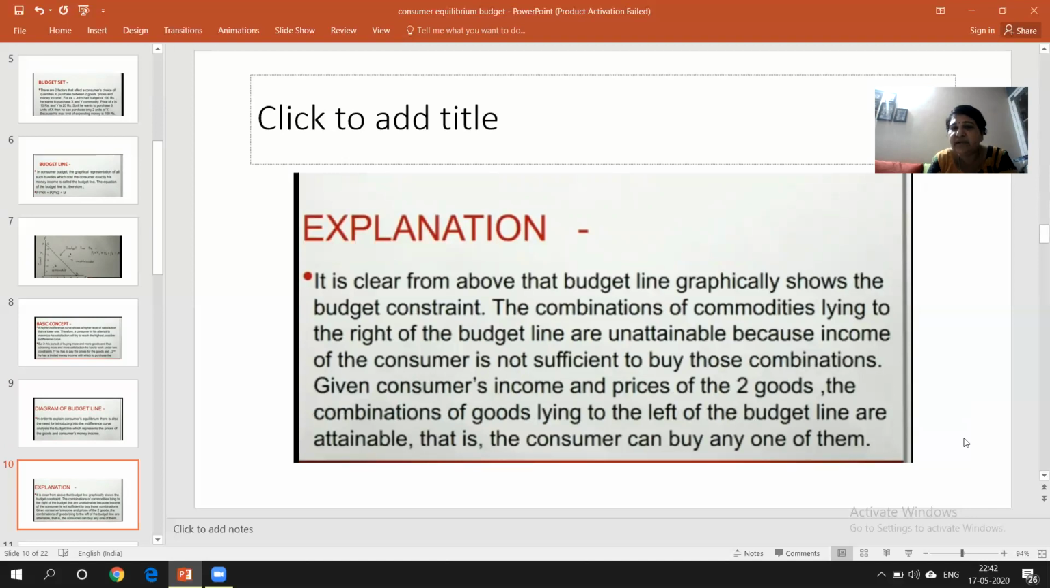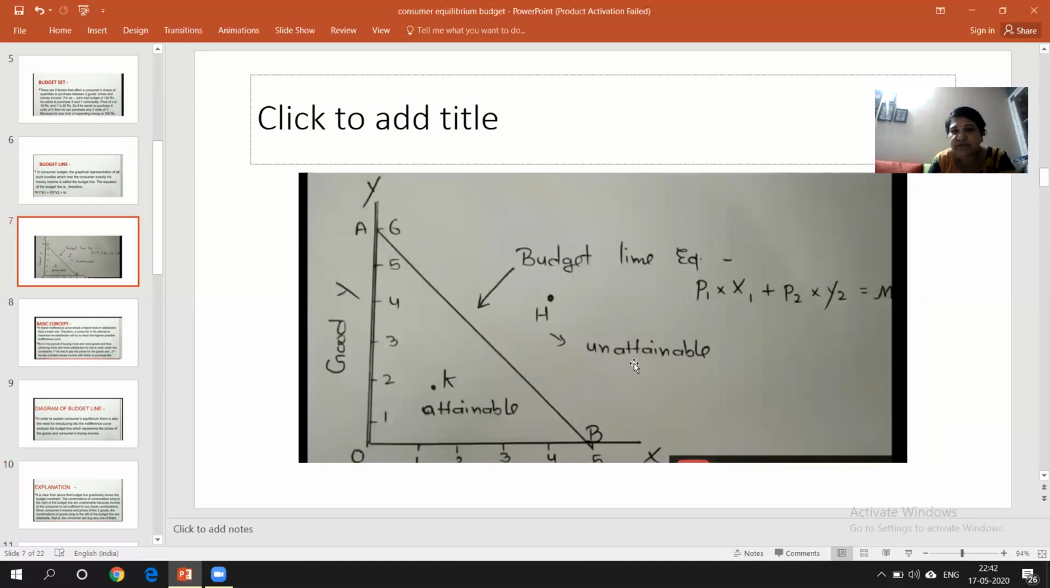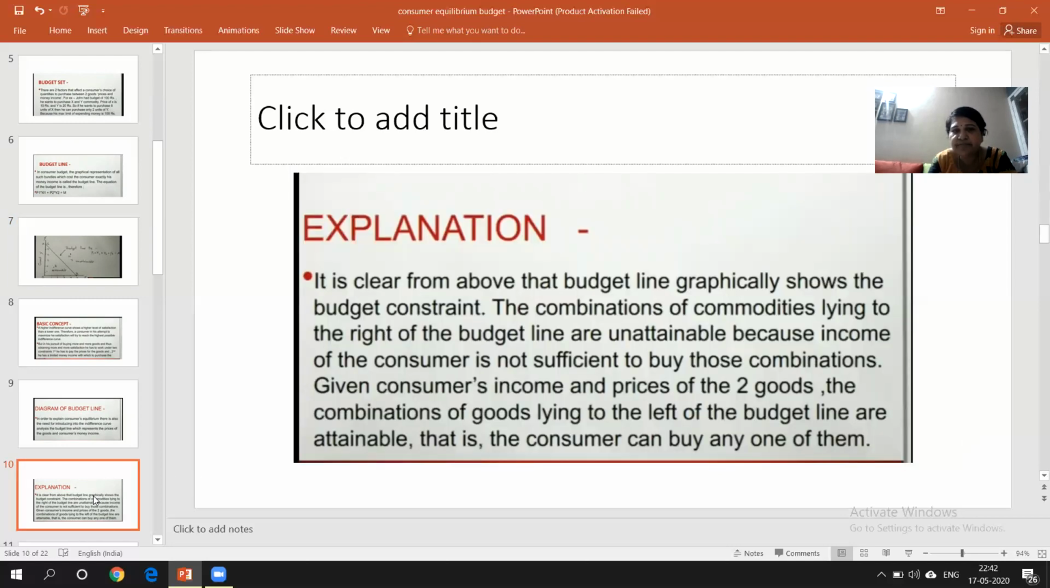It is clear from above that the budget line graphically shows the budget constraint. The combinations of commodities to the right of the budget line, once again students, the right of the budget line, are unattainable because the income of the consumer is not sufficient to buy those combinations. If you remember in the previous one, I've shown you there are 2 points. I'll show you once again. See, here are 2 points. So H is unattainable, whereas K is attainable. That's what we were talking about, right? Here, once again, it's written. It is clear that the graphical line shows 2 goods. Understood, students? Okay. We'll go to the next one.